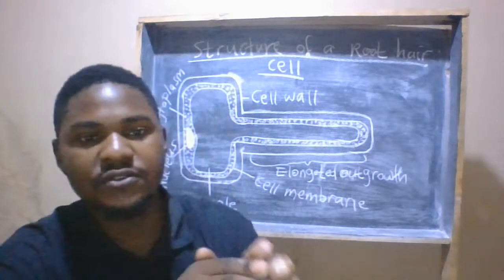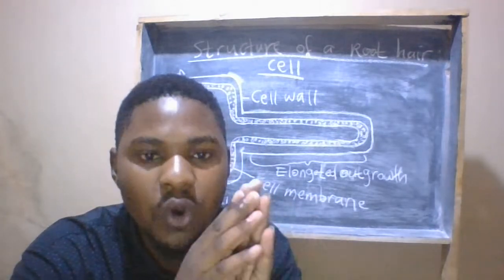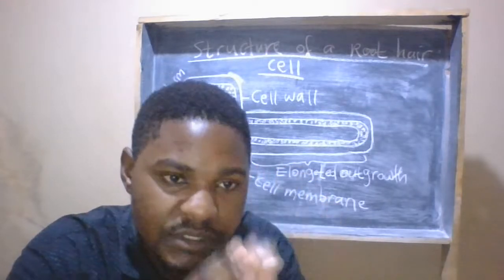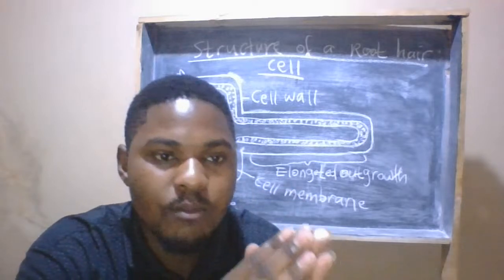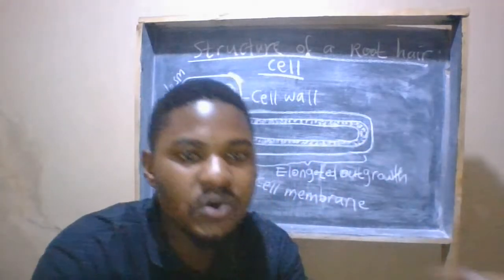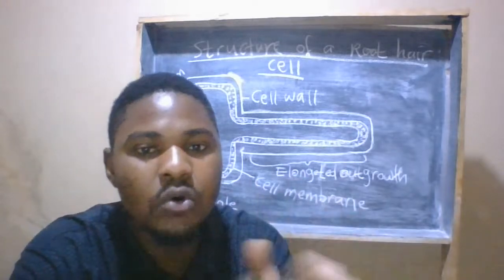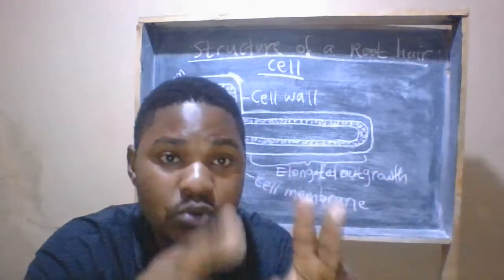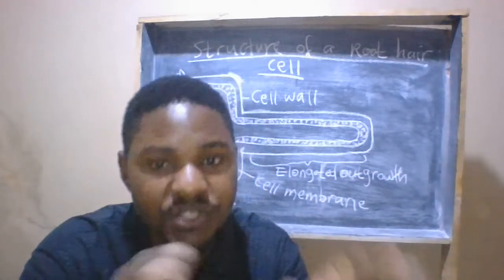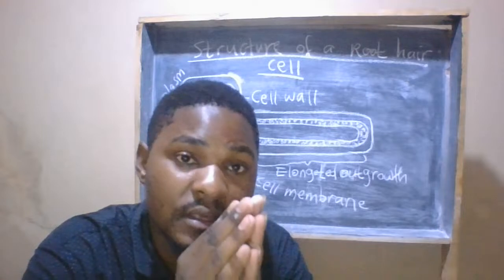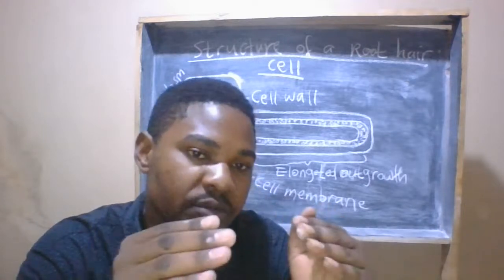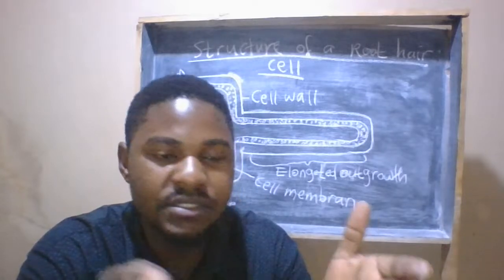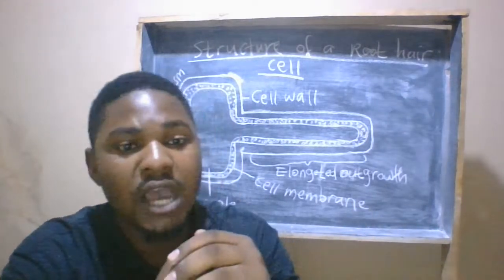Now, the movement of water from cell to cell is due to osmosis and transpiration pull. The combination of these two processes, osmosis and transpiration pull, enables the water to move in a plant from one cell to another. Now, how is this process done? Movement of water up the plant.